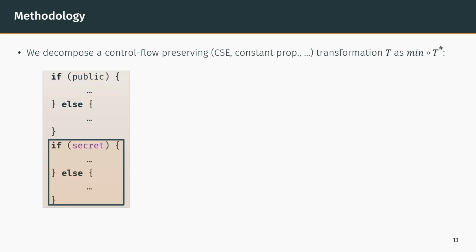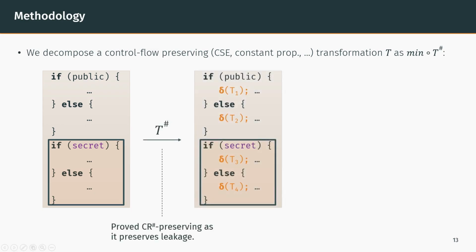To finish, I present our general methodology. To study a control flow preserving transformation T, such as CSE, constant propagation, or dead code elimination, we introduce T-sharp, similar to T but which compensates any modification with padding. As T preserves both the control flow and the resource consumption, it preserves the leakage, from which we can conclude that it preserves the T-sharp policy.